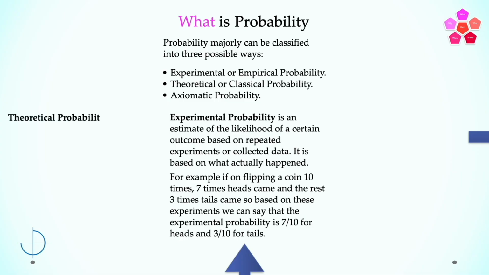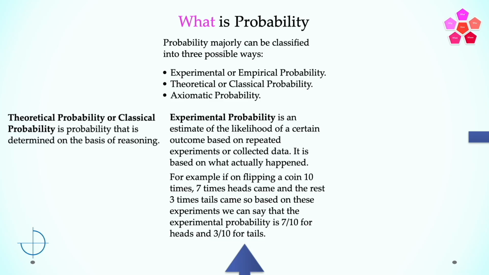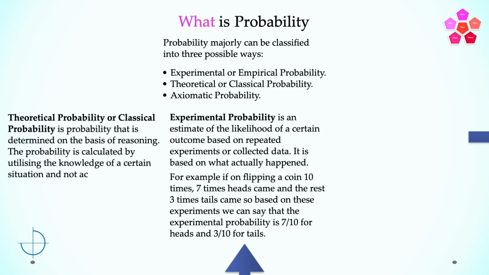Theoretical probability or classical probability is probability that is determined on the basis of reasoning. The probability is calculated by utilizing the knowledge of a certain situation and not actually carrying out an experiment. For me, theoretical probability defines the probability of something happening in future based on logical options possible out of the various other possible options.